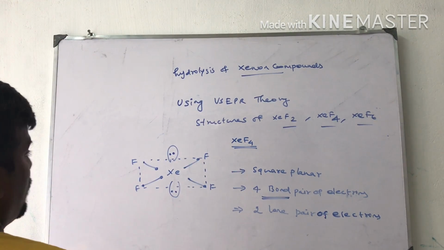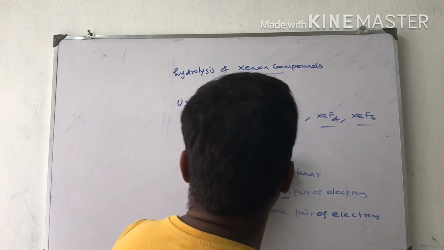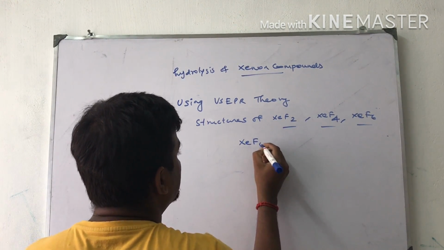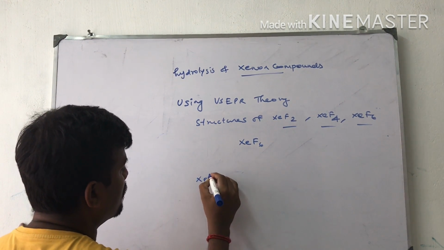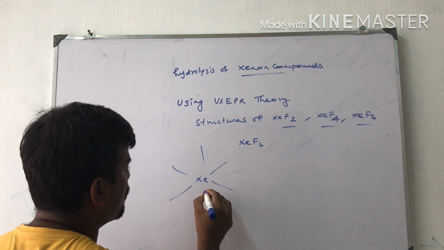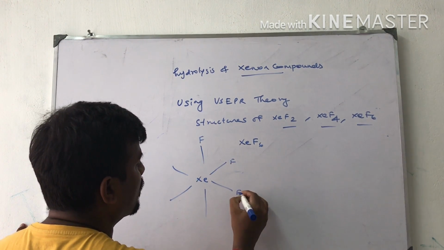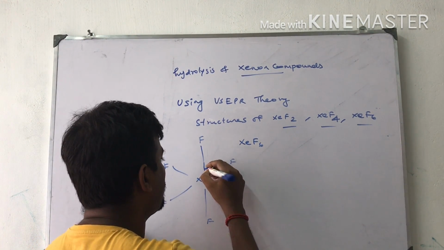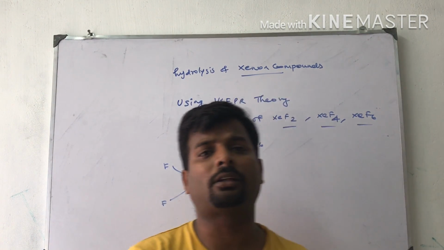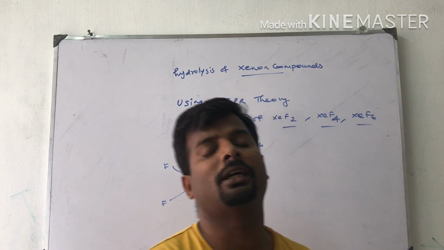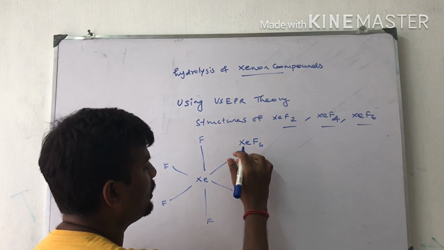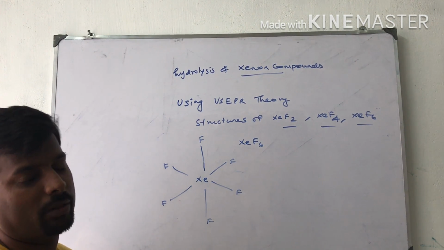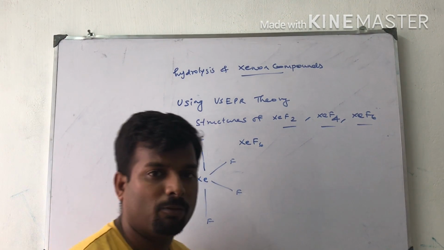Now I am going to tell about the xenon hexafluoride structure. XeF6 structure is like this. Xenon, with 6 fluorine atoms attached to it. Because xenon is a bigger size atom, as we discussed in the 17th group elements. If the size of the atom is bigger, more small atoms can attach, because the space between one small atom and another is more, so there is no repulsion between the fluorine atoms.